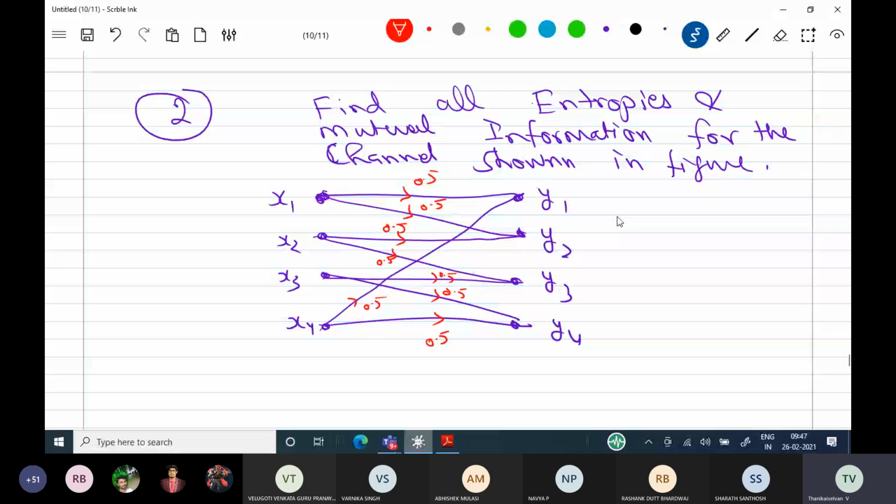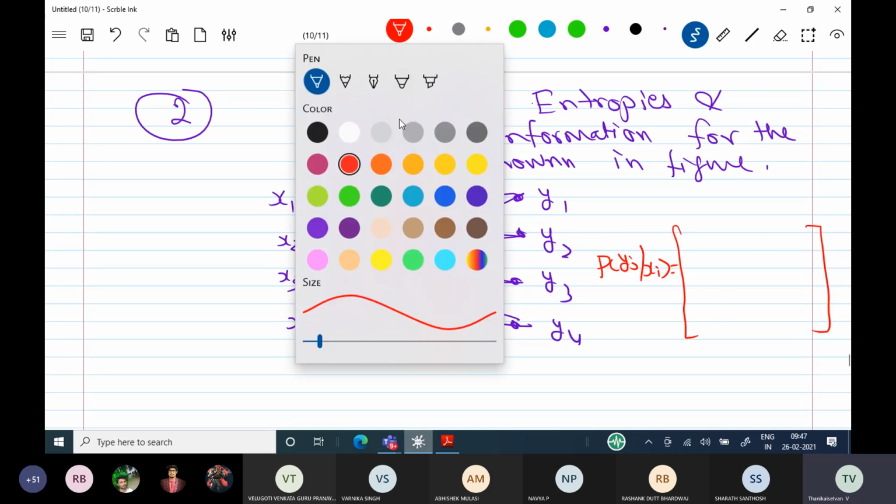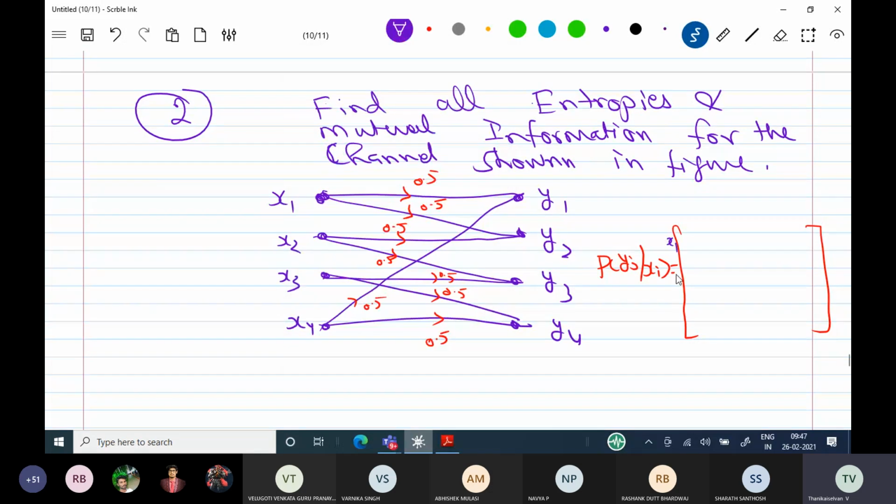Now I can write the probability of yj given xi, row wise: x1, x2, x3, x4 and y1, y2, y3, y4. x1, y1 is 0.5, x1, y2 is 0.5. x1 is not connected to y3 and y4, so their values are 0.